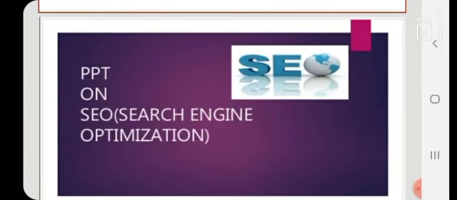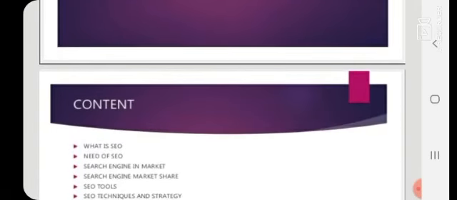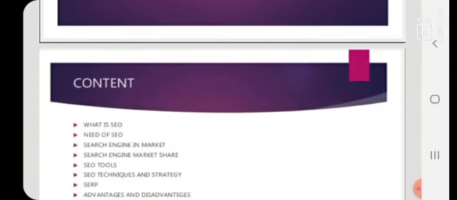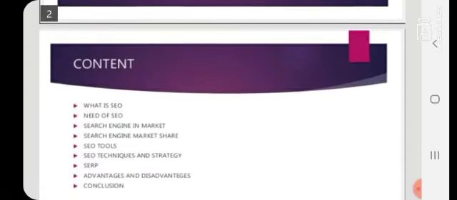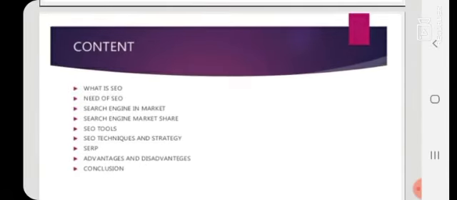I have made a PPT on this topic, search engine optimization. So first of all, we will discuss the content, what the topics include: What is SEO? Need of SEO, search engines in market, search engine market share, SEO tools, SEO techniques and strategy, SERP, advantages and disadvantages, conclusion.